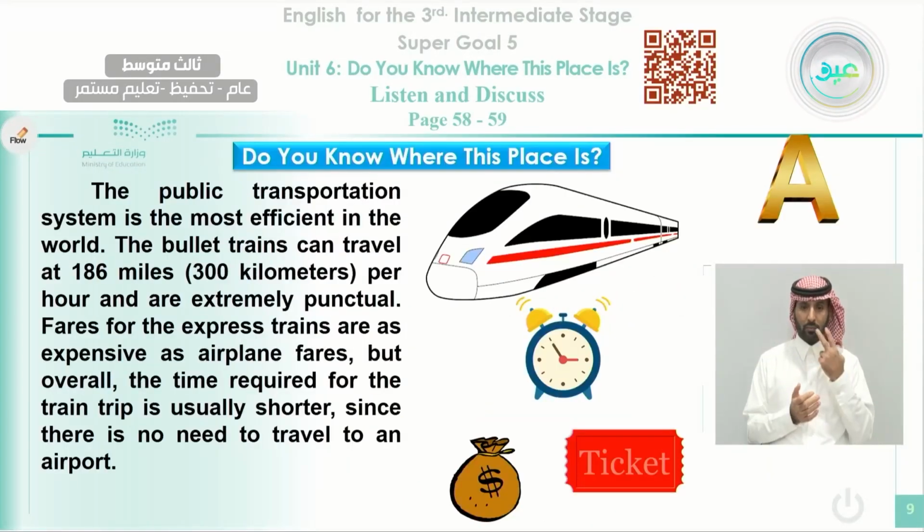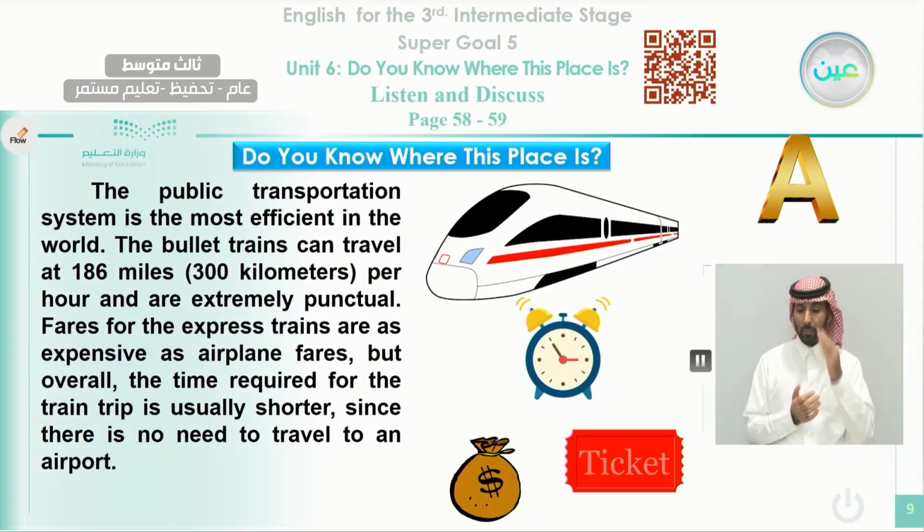Here, as you can see, it's passage number 1, under the same title, do you know where this place is? And it is number 1A. Let's listen and find out about the questions that we asked you a while ago. Okay?